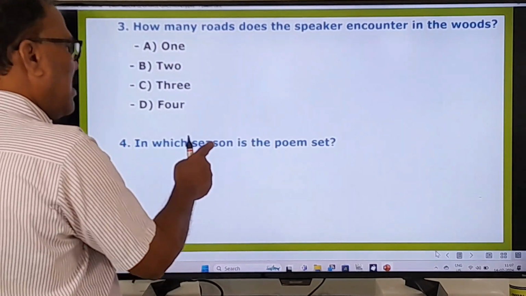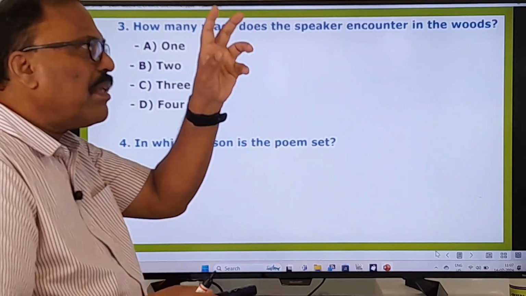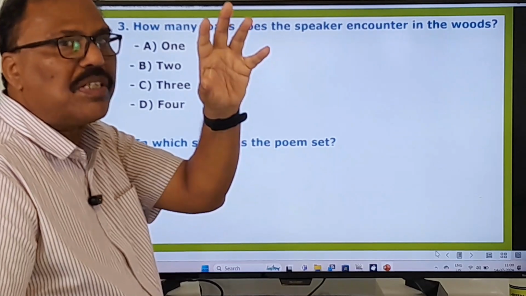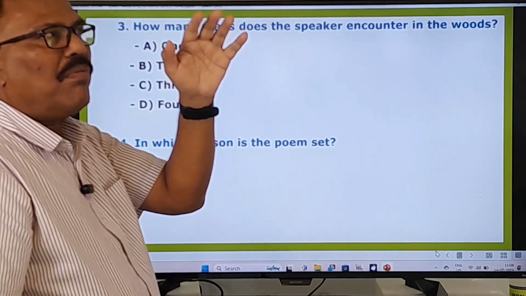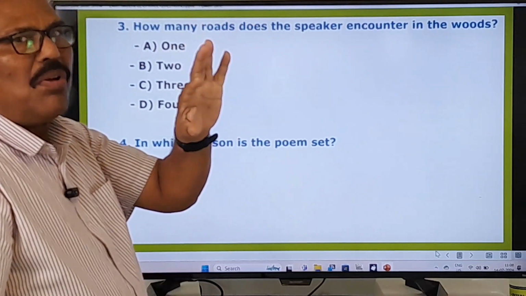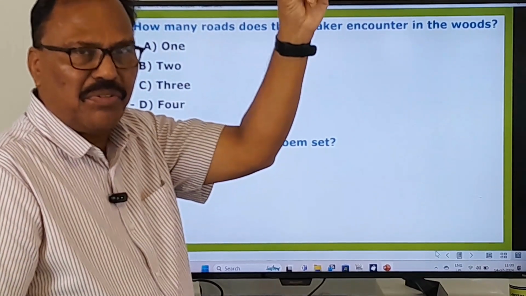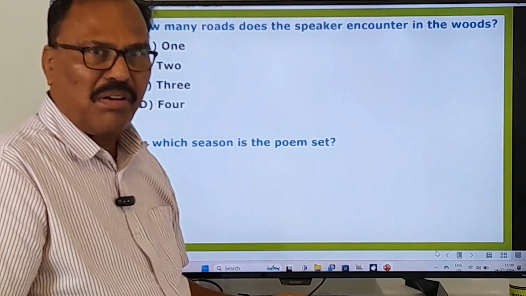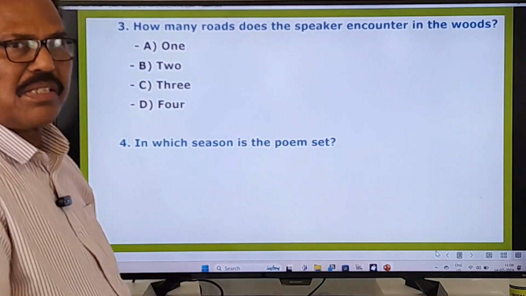In which season is the poem set? There is a word given in the poem: pale woods or yellow woods. Yellow. When do the trees turn yellow? When do the leaves turn yellow? I made that point clear in that poem. Please refer to that video, The Road Not Taken. I made a video on the poem The Road Not Taken. Please watch it again so that you can answer all these questions correctly.